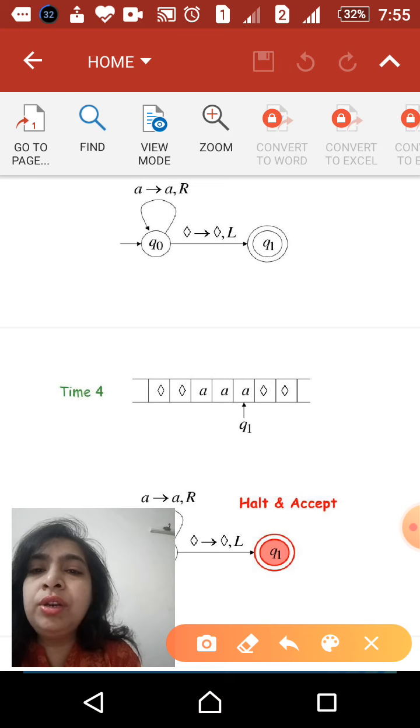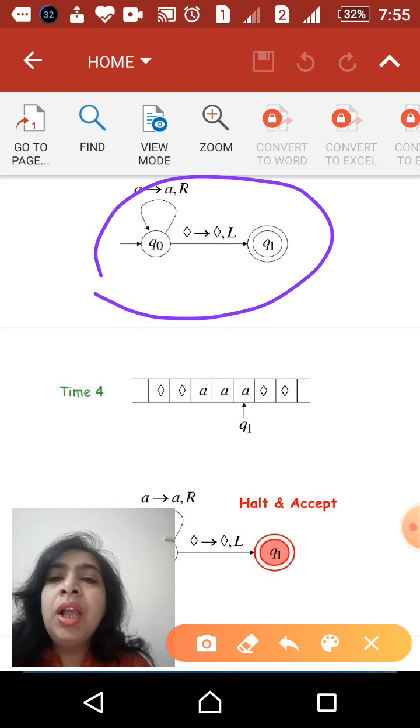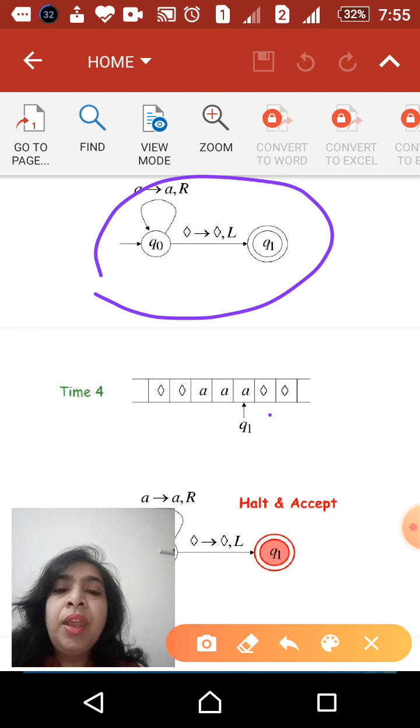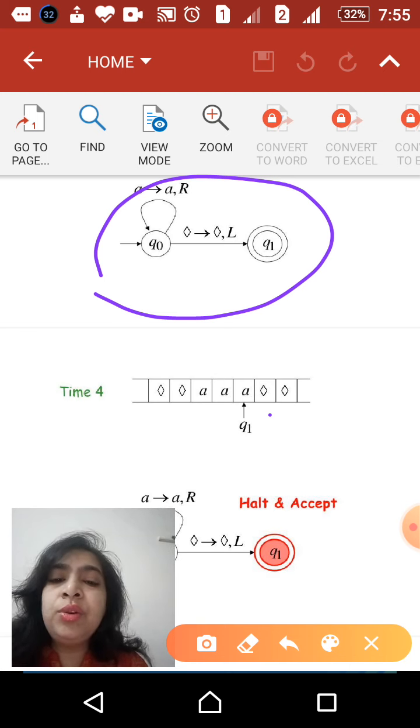So this is how it looks. Replace A with A and move towards right, and ultimately when you reach the extreme rightmost end, you will encounter a blank. Keep that blank as it is, and either you can remain stationary or you can move towards left or towards right. But you know that you have reached the extreme right end of the string only after you have reached the blank symbol.